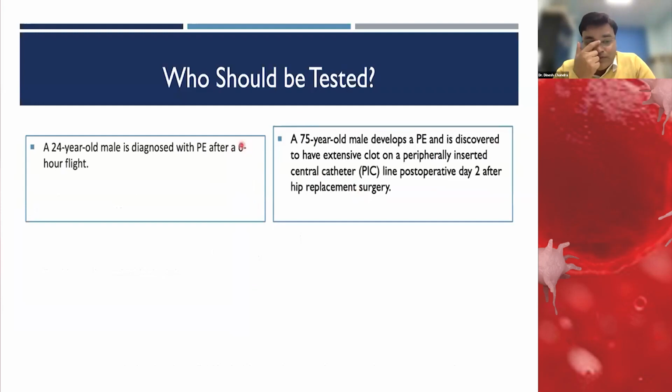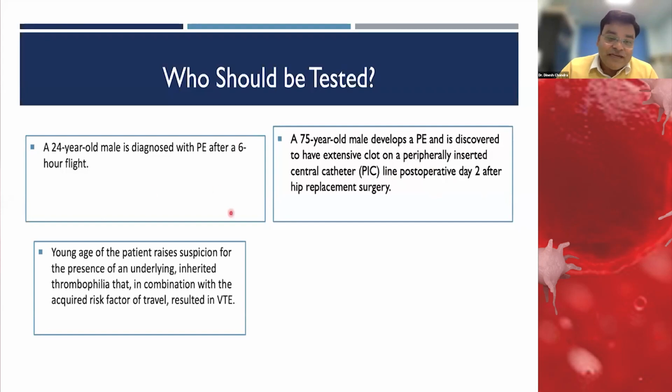So here is an example. There are two types of situations. One is a 25-year-old male diagnosed with pulmonary embolism after a 6-hour flight. The other situation is a 75-year-old male patient who has developed pulmonary embolism, and it is discovered that he has an extensive clot in his peripherally inserted central line, and post-operatively after 2 days and after a major hip replacement surgery. So in which case should we do a thrombotic workup?